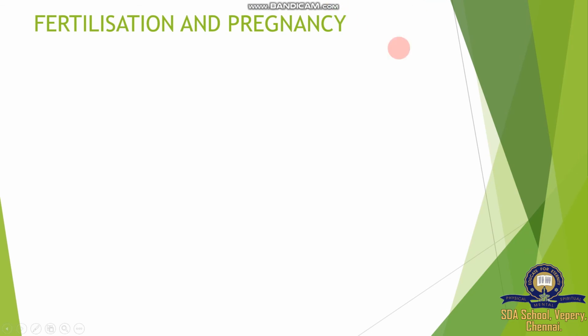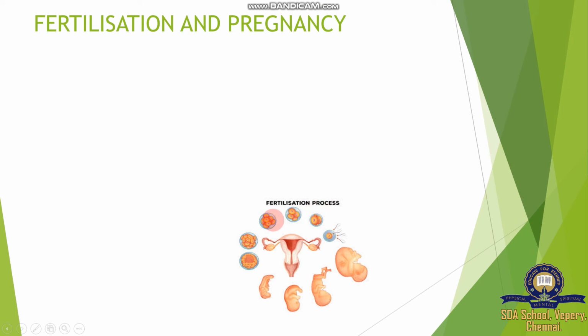Then fertilization and pregnancy. Now we come to the fertilization process. Here the female gamete and sperm fuse together and try to enter. Only one sperm goes inside. Only the head region is allowed in with the help of the egg nucleus, which allows it through the egg wall, completing fertilization and developing a zygote.